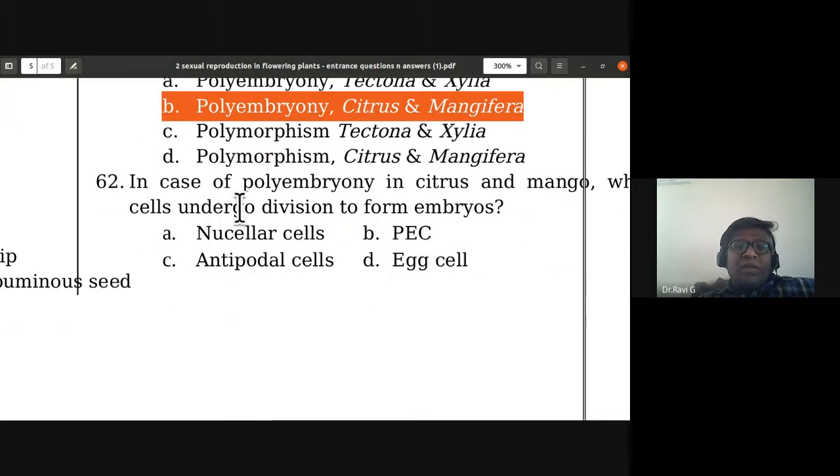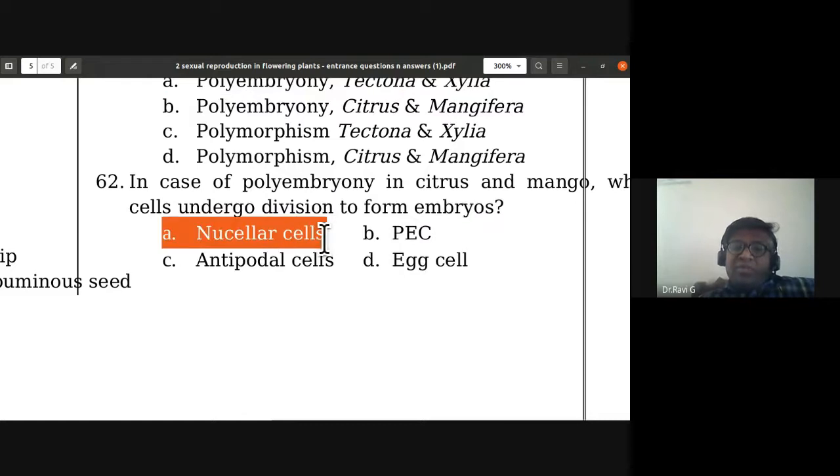In case of polyembryony in citrus and mango, which cells undergo division to form embryos? The nucellar cells undergo division and protrude within the embryo sac to form the embryos. So for the 62nd, the right answer is nucellar cells. A is the correct answer for it.